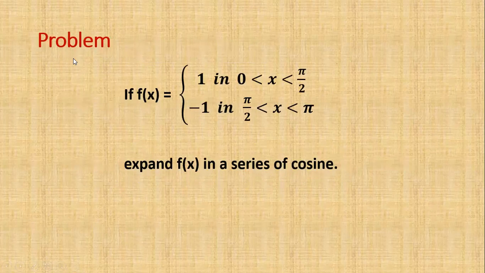Next one. If f(x) is equal to 1 when x is between 0 and π by 2, and −1 when x is between π by 2 and π, the total limits are 0 to π. Expand f(x) in a series of cosines.